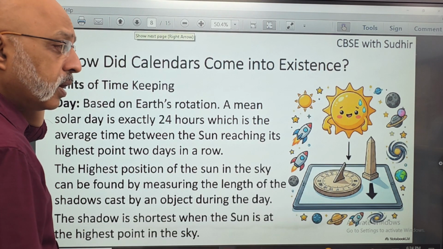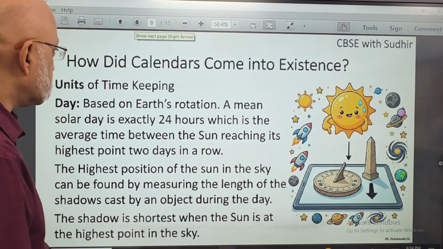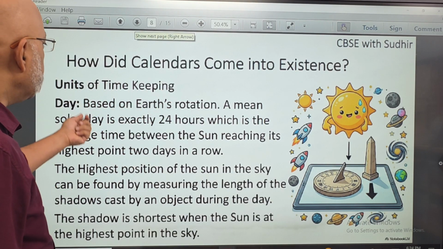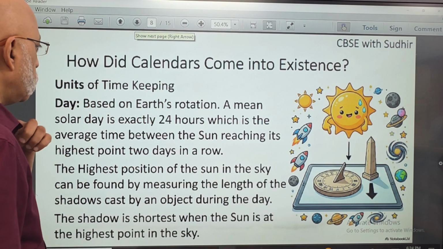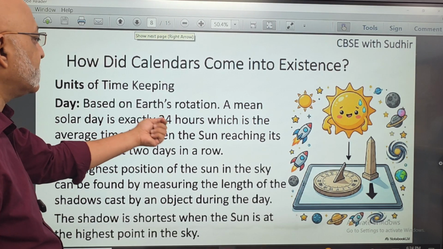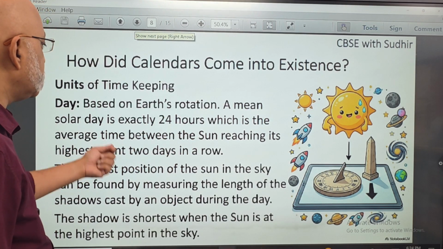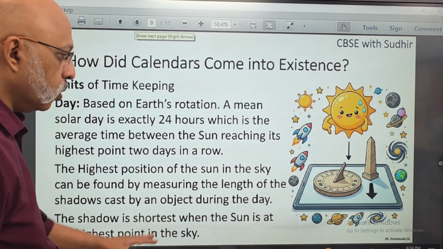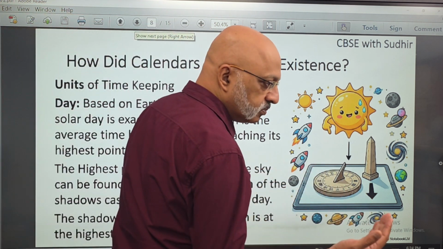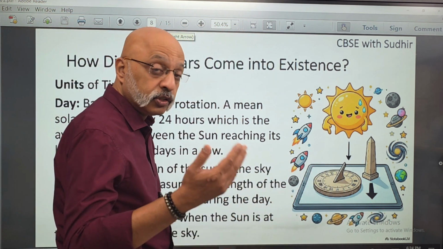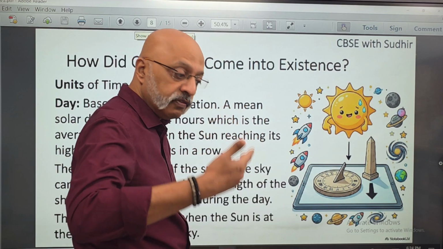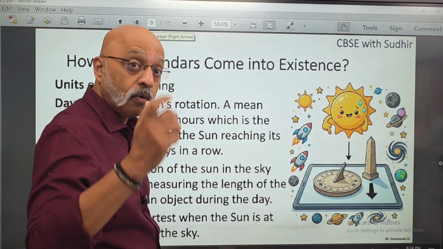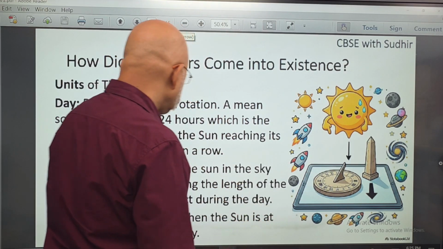Now let's move to the whole concept of calendars. Calendars are basically units of timekeeping. The day is based on the Earth's rotation. A mean solar day is exactly 24 hours, which is the average time between the sun reaching its highest point two days in a row. If you see places like Jantar Mantar, those were the earliest ways in which, depending on the shadow, you would gauge the time of the day or night.